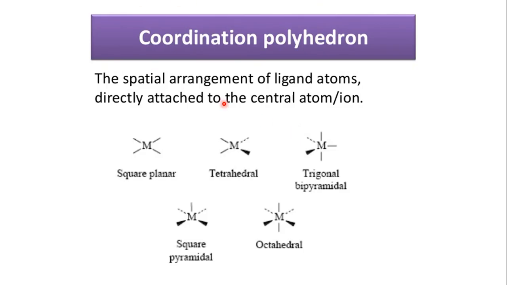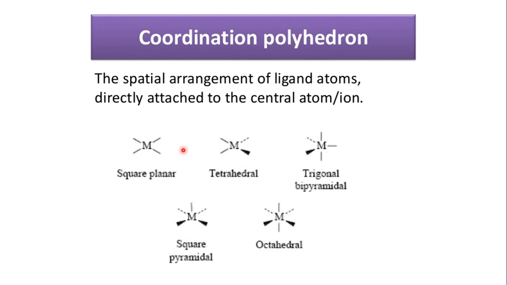Then you have coordination polyhedra. Coordination polyhedra is the spatial arrangement of ligand atoms directly attached to the central atom or ion. Inside the coordination sphere, you have the metal surrounded by its ligands, so there will be a spatial arrangement of ligands around the metal center.